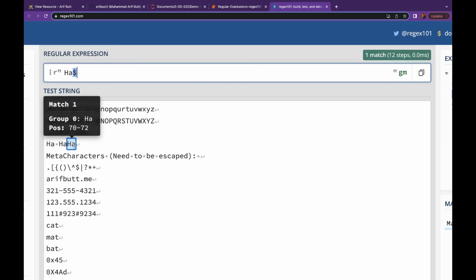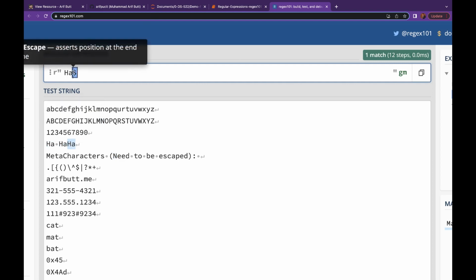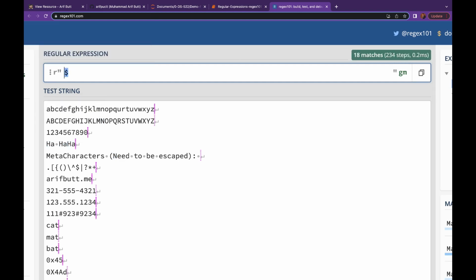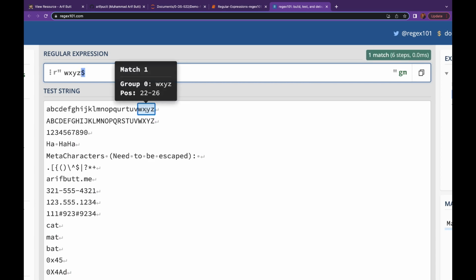So you see we have one match which is at the end of the string. Let's say WXY. So WXY is over here, but it is not at the end of the string. Let me put Z as well. Okay, now this is at the end of the string. Great. I hope this caret and dollar symbols are clear to you.